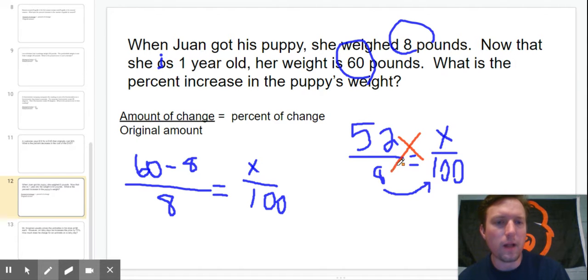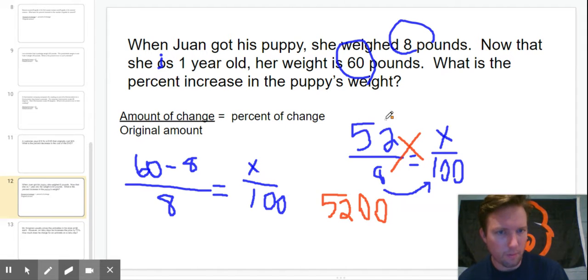When we cross multiply, we multiply this 52 times 100. So 52 times 100, I just add 2 more zeros. Anytime you multiply by 100, you can just add 2 more zeros. That's going to give me 5,200. What I did is I just did 52 times 100. We did that last week.